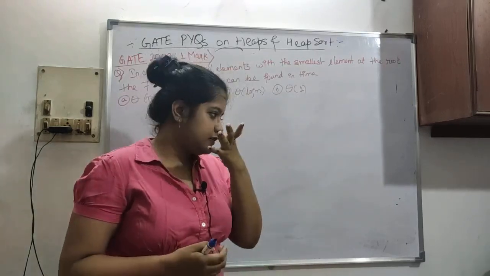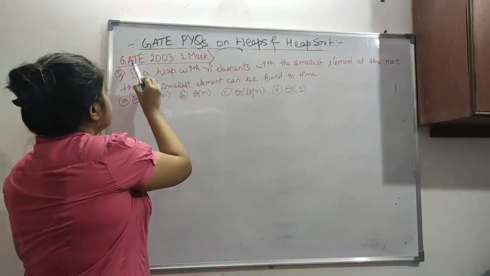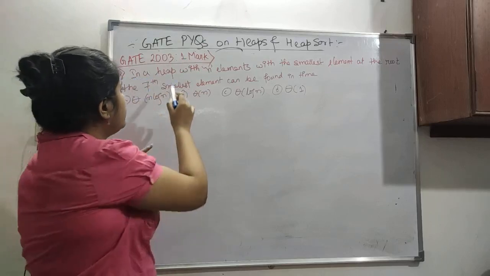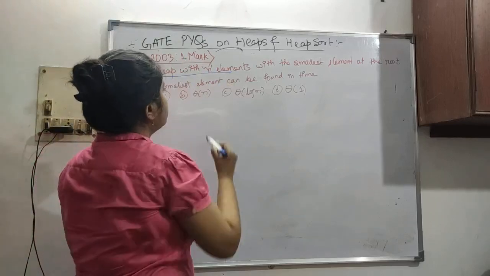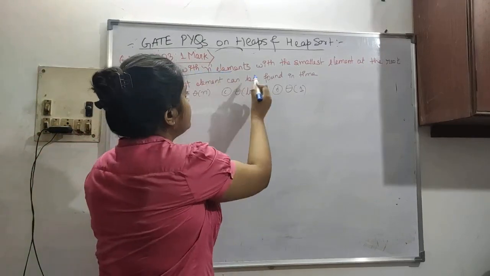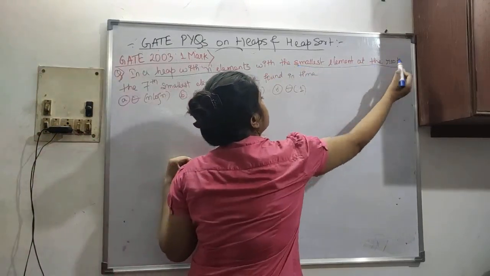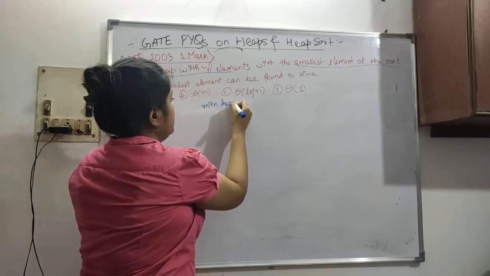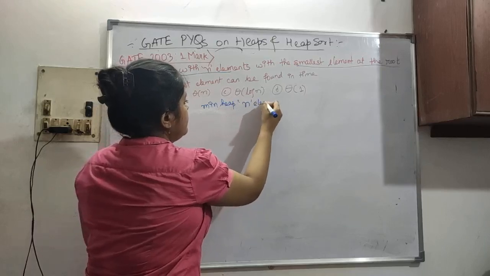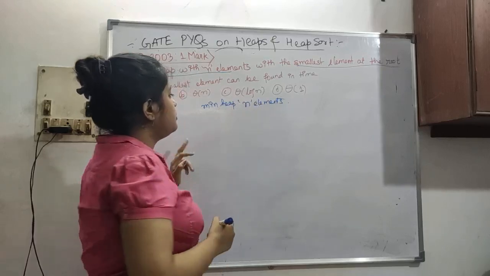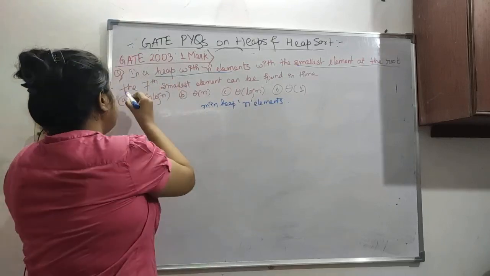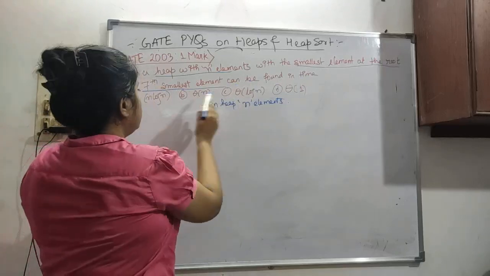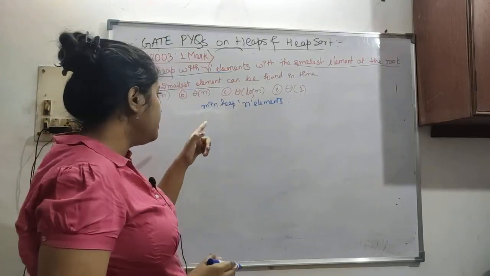So let's see this question here. This was asked in GATE 2003, a 1 mark question. The question is about a heap with n elements, with the smallest element at the root. Smallest element at the root means min heap, with n elements. Now we have to find the seventh smallest element. In which time can it be found among these 4 options? What is the time complexity to find the seventh smallest element?